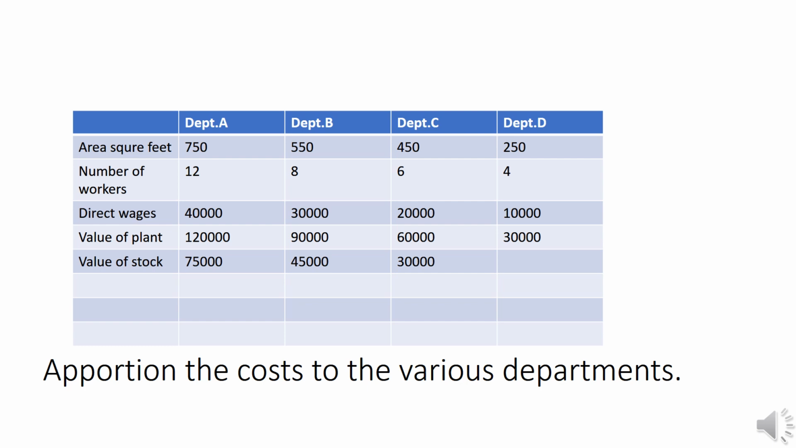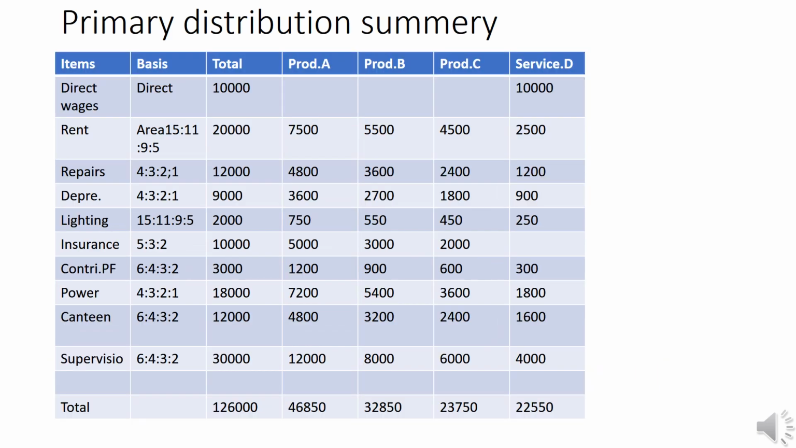And here we can see the apportionment. It is a solution for primary distribution. Here we have to prepare an account to distribute this overhead. Here we should have certain columns such as items and basis of apportionment, total amount, and apportionment to department of production A, B, C, and the service department D.